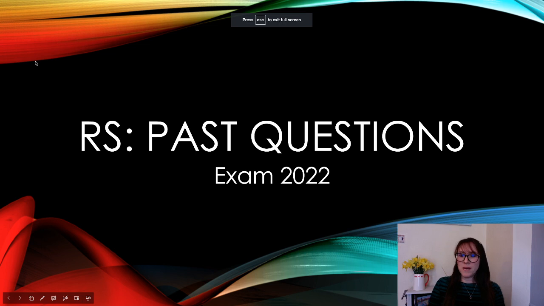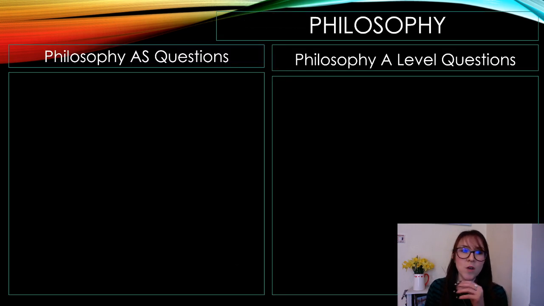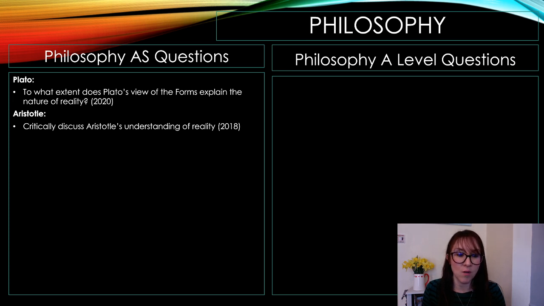So, RS Past Questions Exam 2022. We'll start with philosophy then. So, the AS questions, this is the first year questions that have been asked previously. Plato, to what extent does Plato's views of the forms explain the nature of reality? Aristotle, critically discuss Aristotle's understanding of reality.